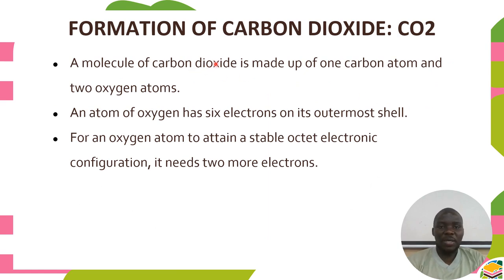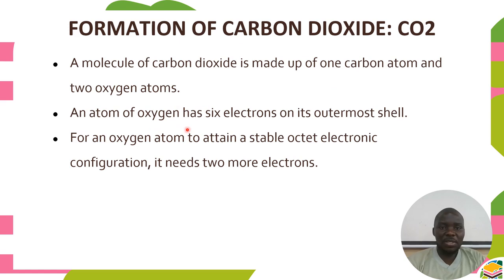Another one which you can learn as well is carbon dioxide. We said for carbon dioxide, first of all, the valence for carbon was 4, oxygen was 2, and since their valences had a common factor 2, we had to divide by 2 to come up with CO2. It means in this bond we are going to have 2 oxygen atoms with 1 carbon atom. It means each oxygen atom is going to share 2 electrons, and carbon is going to share 2 electrons to 1 oxygen and 2 electrons to another one. So a molecule of carbon dioxide is made up of 1 carbon atom and 2 oxygen atoms.